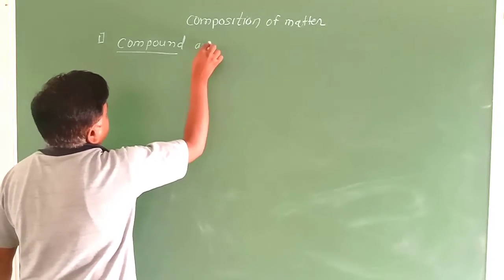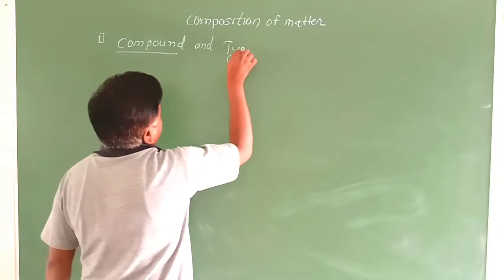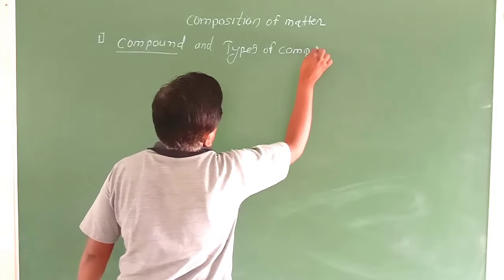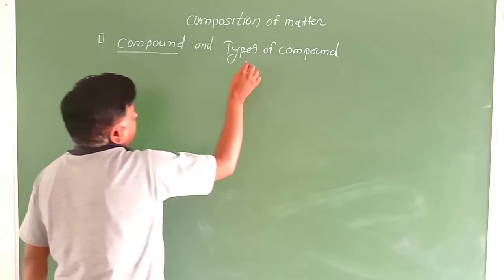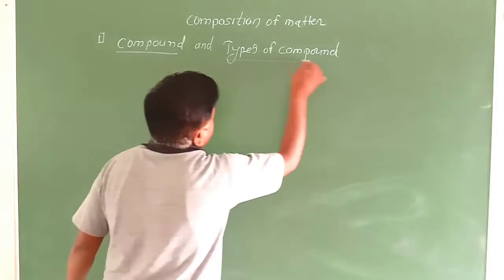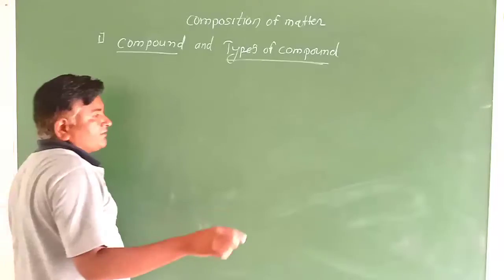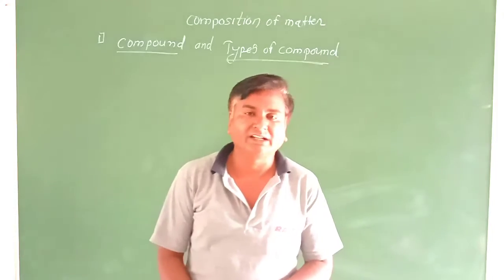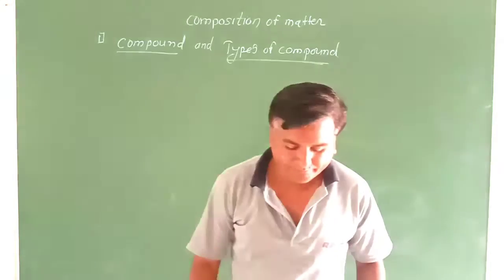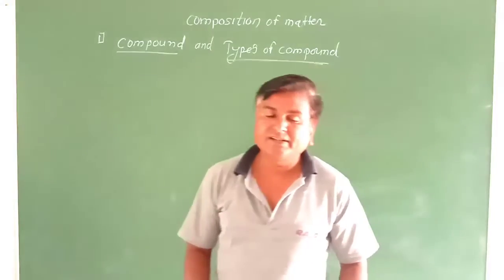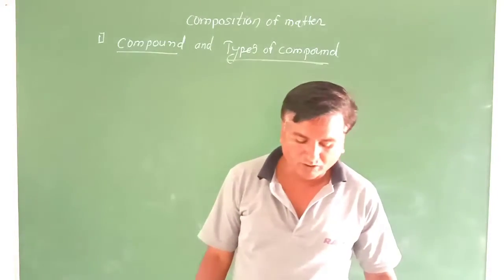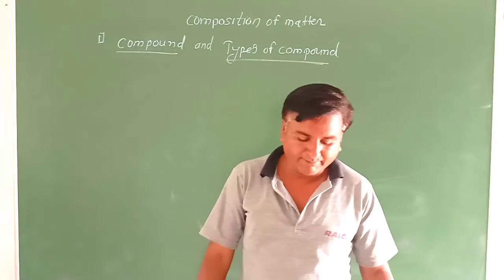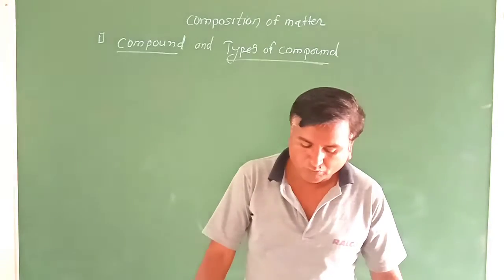Types of compound. For studying this topic, we have given an activity on page number 42. What is that activity? We have given some apparatus: first an evaporating dish, tripod stand and burner, and some chemicals are also given, that is camphor, washing soda, blue vitriol, sugar, glucose and urea.